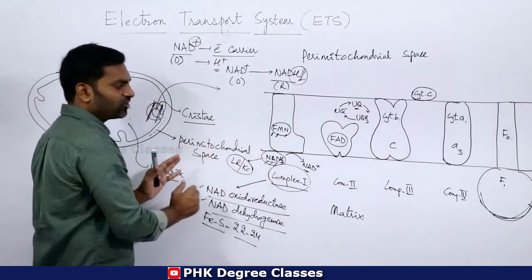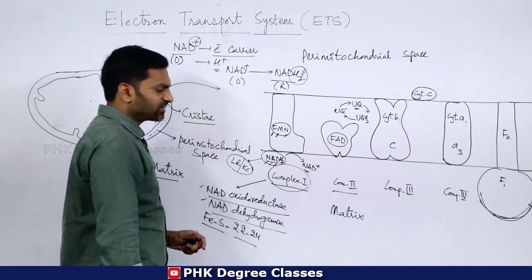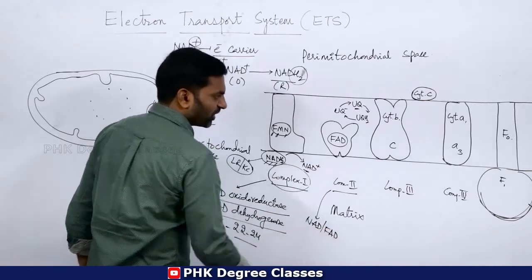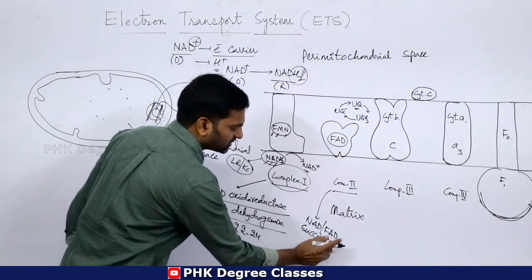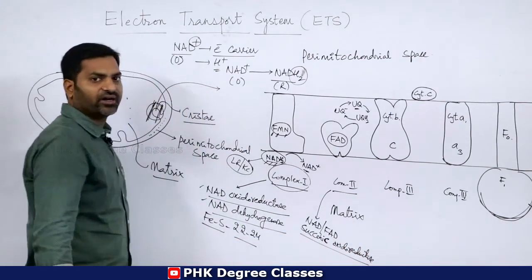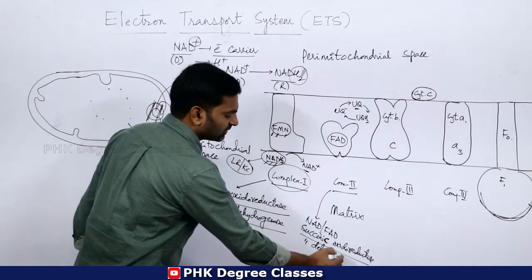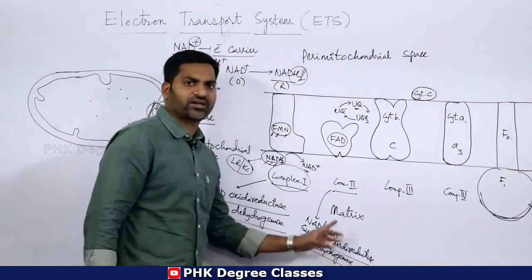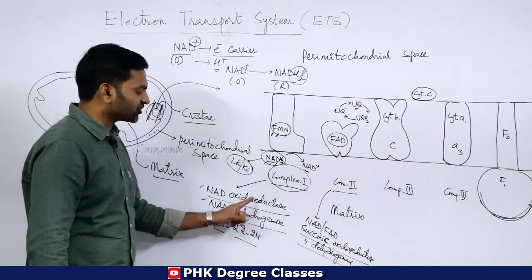This is the information about complex 1. Then come to complex 2. Complex 2 is called NAD or FAD succinic oxidoreductase, or it can also be called succinic dehydrogenase. There is a choice of oxidation as well as reduction here.